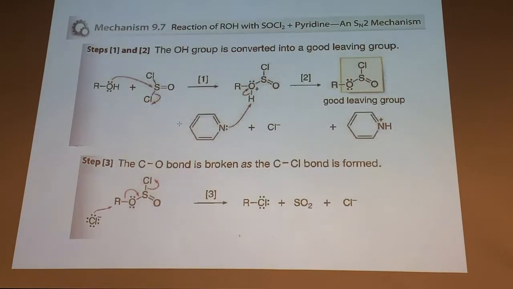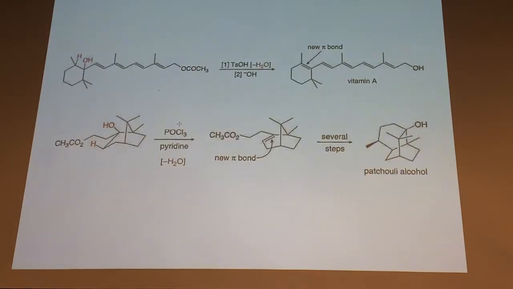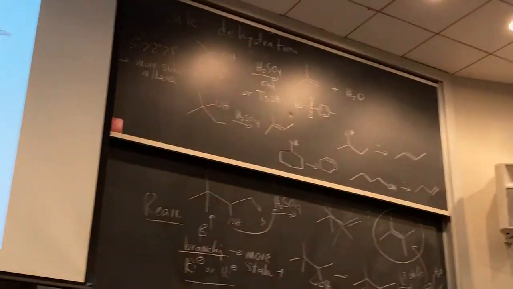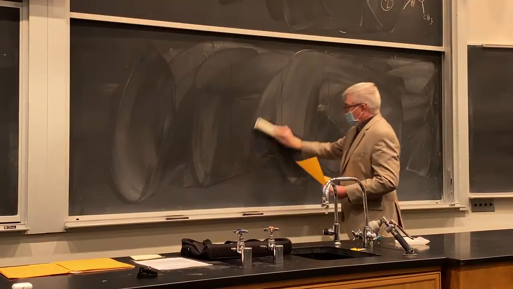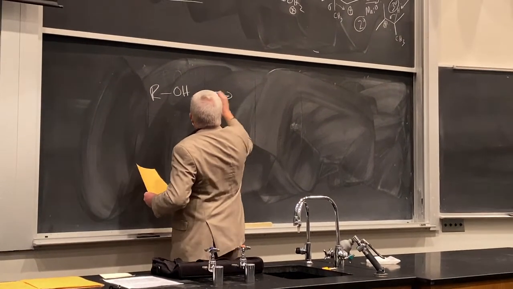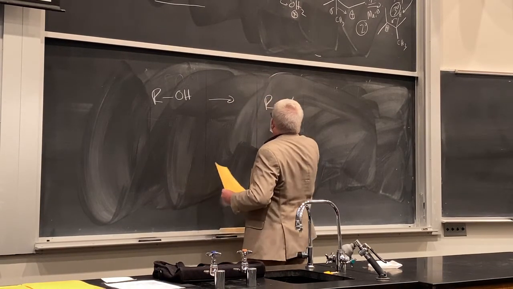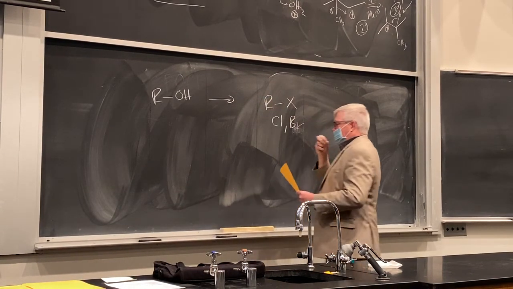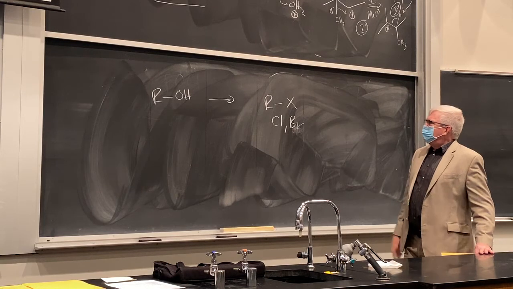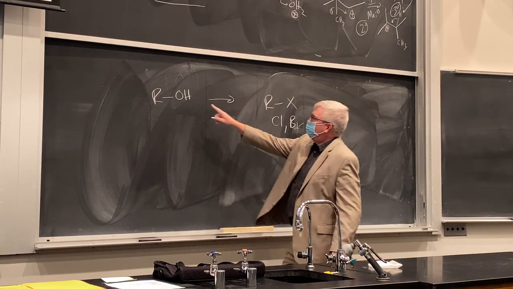I think we'll leave it there on that. Oh, and thionyl chloride, phosphorus trichloride, that's going ahead now. The next reaction we're gonna learn, I think that's it for dehydration. We will summarize that at the end of the chapter. Let me just give you an intro to the next type of reaction, which is going to be halogenation. So we're going to be able to take alcohols, whatever they are, and halogenate them, convert them into alkyl halides. Chloride, bromide are the common ones. Fluorides are made differently, iodides also. Iodides generally are not as stable as bromides or chlorides, but that's a very important transformation to halogenate an alcohol.